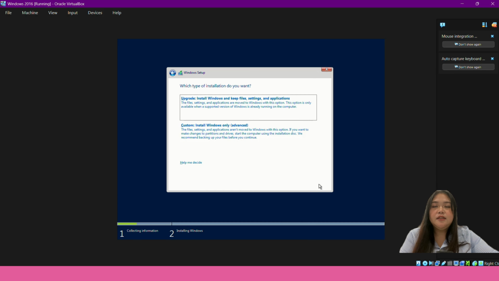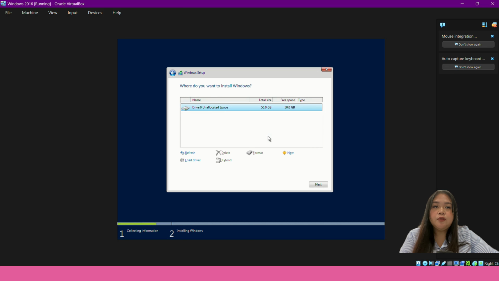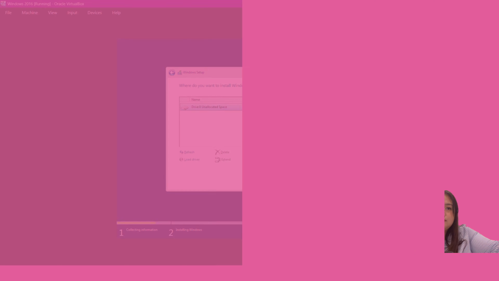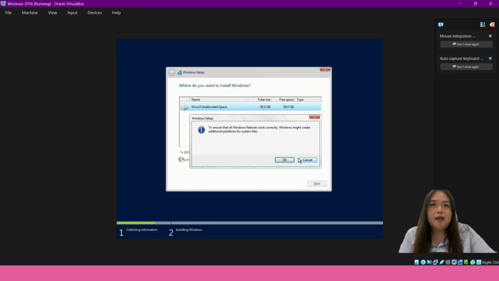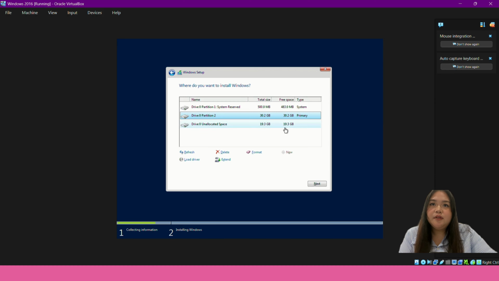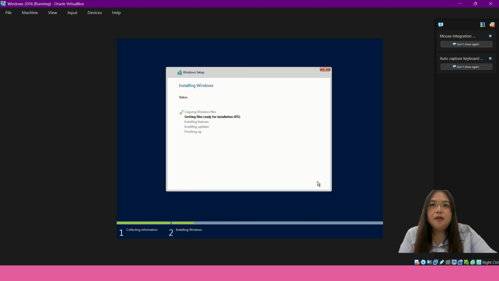Click next again, and then choose custom install Windows only, and then click new and go to size. You can put any number you want, but for this one I put 31440 and then click apply. Click OK, and there will be 3 options. Click on the third one and then click new, and then click apply, and then click next, and just wait for it to finish installing.